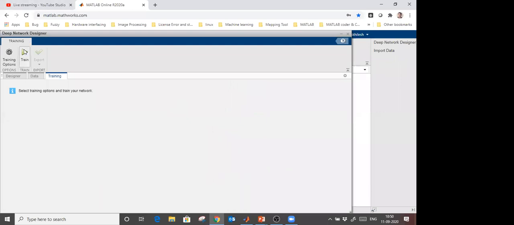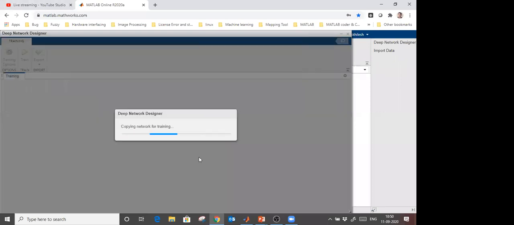So let me click here again. Okay, just wait a minute. So it will take a little time because there are more than 100 images in my case. So first of all, it will copy the layers which I defined, then it will start training.